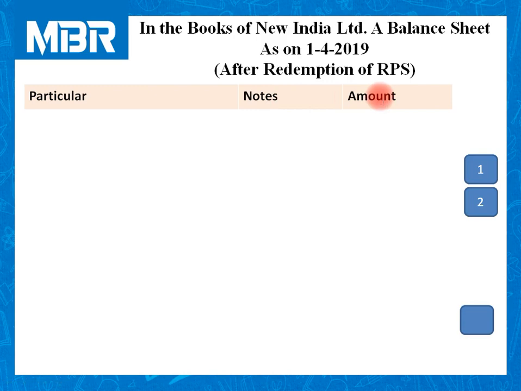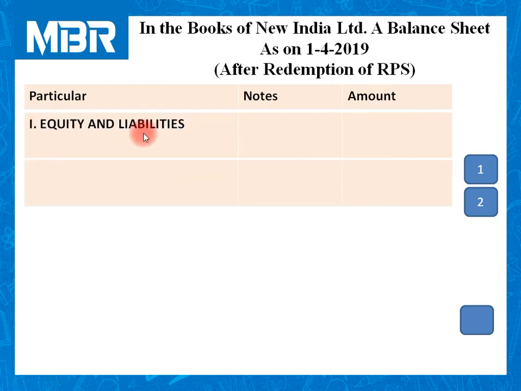We need to prepare the balance sheet in a vertical form. So there are 3 different columns: particulars, notes, that is the note number, and amount. For the chapter of RPS, we cannot incorporate each and every item, otherwise it would be comparatively lengthy. So we will include items as required on the liability side and asset side.